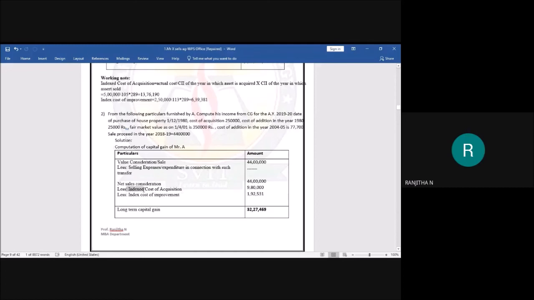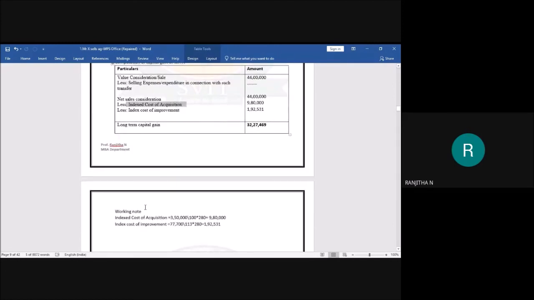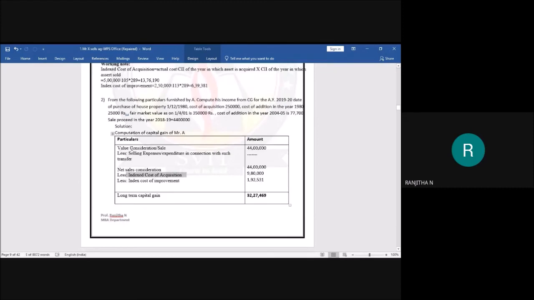For the calculation of indexed cost of acquisition, we have a formula. Indexed cost of acquisition is equal to actual cost or the fair market value. Here we have to compare with the fair market value, students, because this asset was purchased before 1/4/2001. They have given the fair market value. See here, the fair market value is 3,50,000, and the actual cost incurred is 2,50,000.